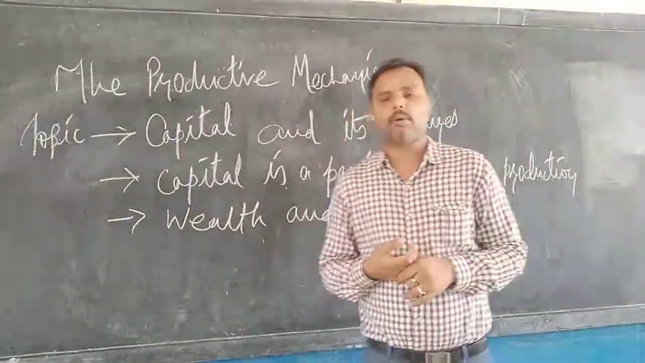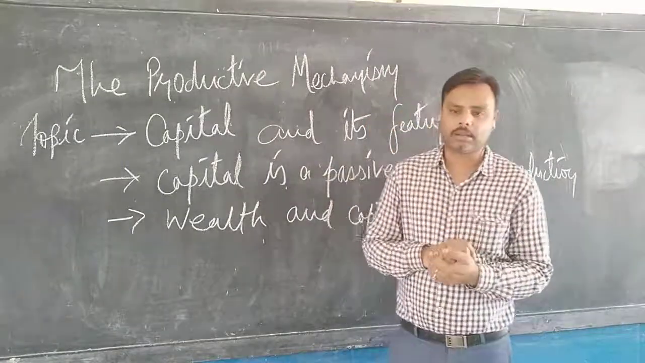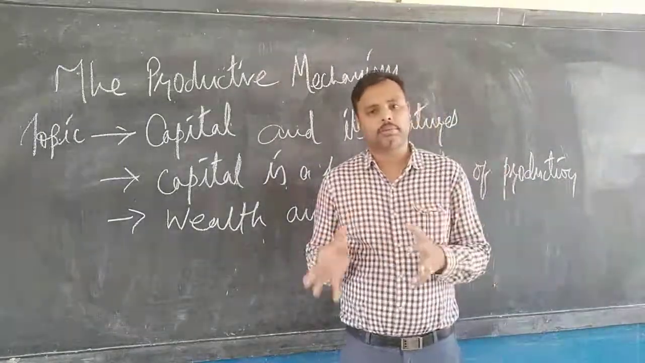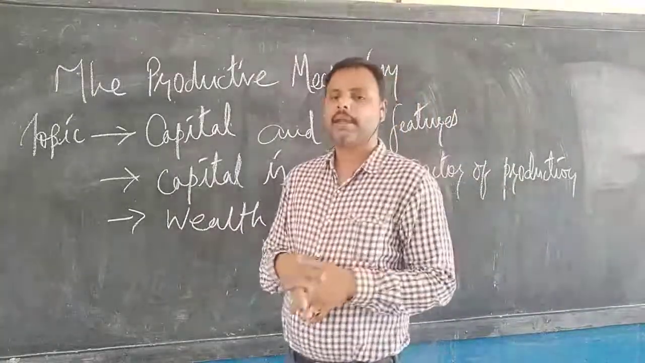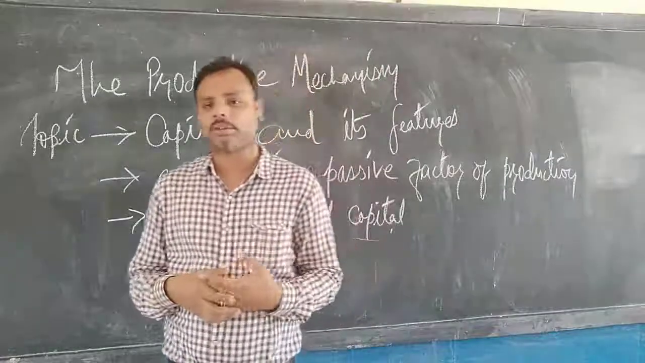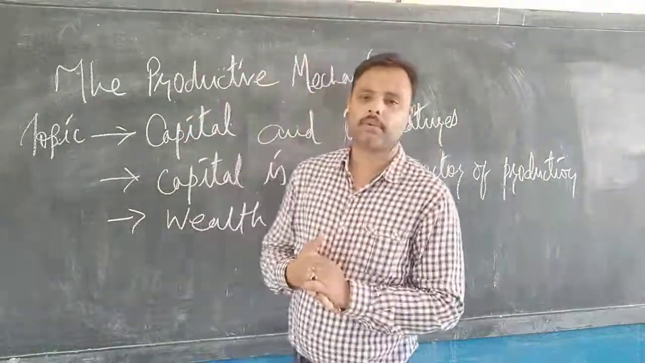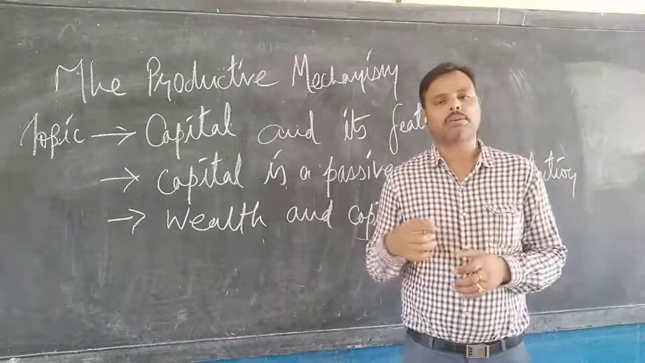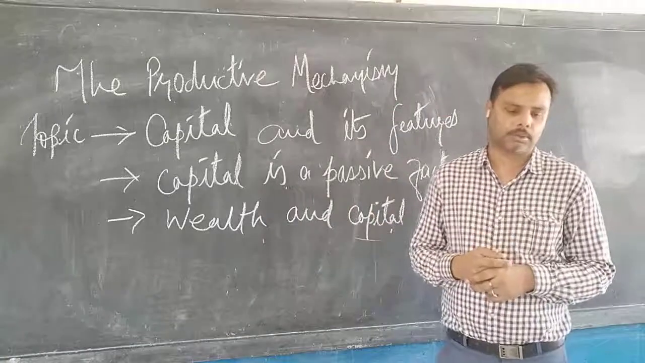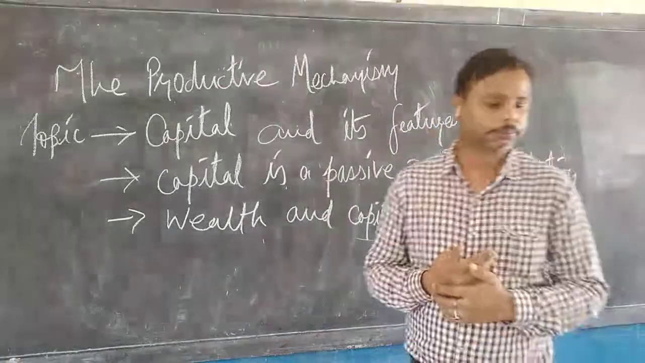Next, capital is a mobile factor. Capital is the most mobile factor because, in terms of other factors of production, if we have to shift them from one place to another, it is a bit of a challenging task, a bit difficult. But in case of capital, it is the most suitable method through which we can transfer from one place to the other. That is why it is considered to be a mobile factor.